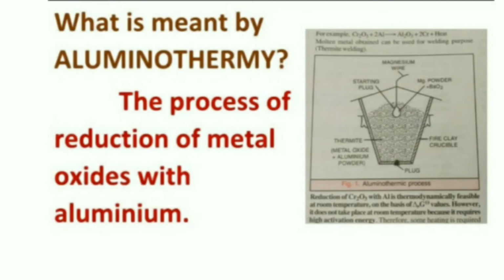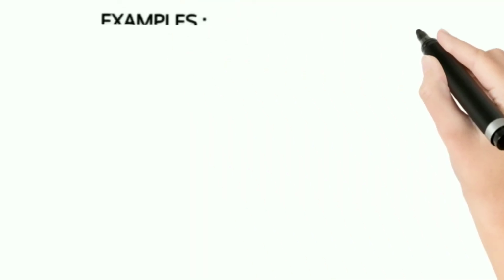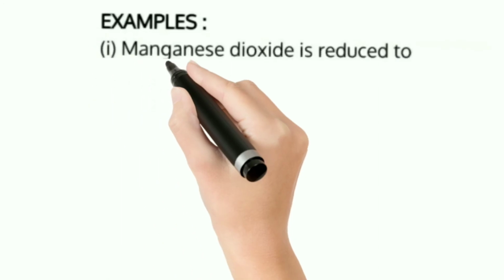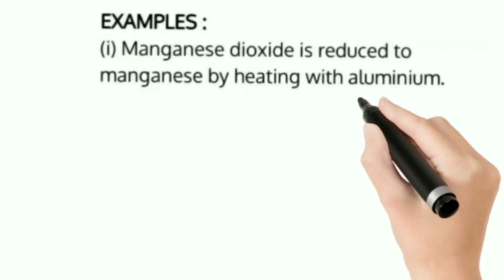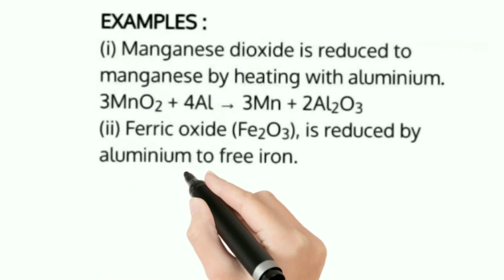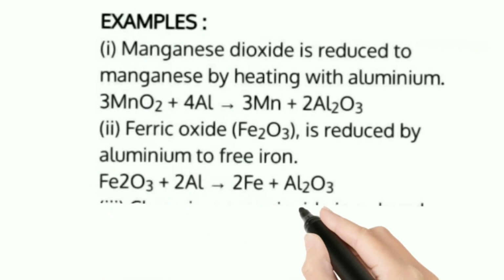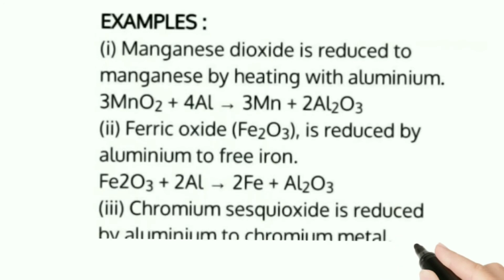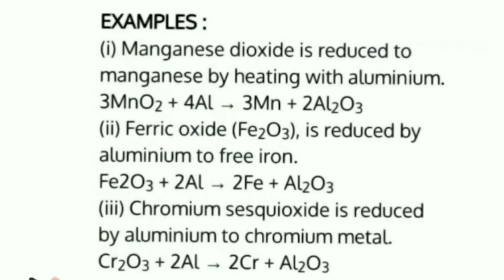Let us see examples of the aluminothermic process, that is, the metal oxides which are used for this process. Manganese dioxide is reduced to manganese by heating with aluminium. Ferric oxide is reduced to iron by using aluminium. Chromium sesquioxide, Cr2O3, is reduced to chromium metal by using aluminium.